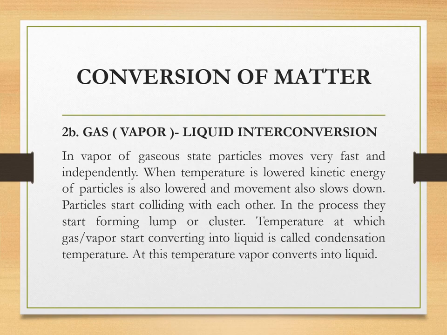Particles start colliding with each other and with the wall of the container. In the process, they start forming lumps or clusters. The temperature at which gas or vapor starts converting into liquid is called the condensation temperature. At this temperature, vapor converts into liquid.